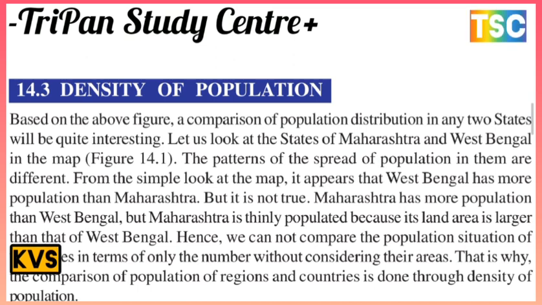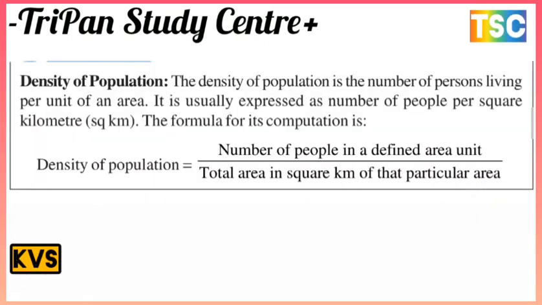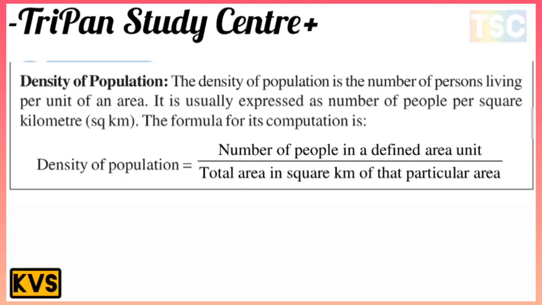area. That is why the comparison of population of regions and countries is done through their density of population. The density of population is the number of persons living per unit area. It is usually expressed as the number of people per square kilometer, and the formula is: density of population is equal to the number of people in a defined area unit divided by the total area in square kilometers of that particular area. This is the most important formula here.